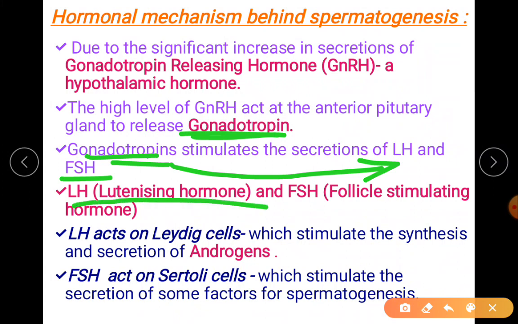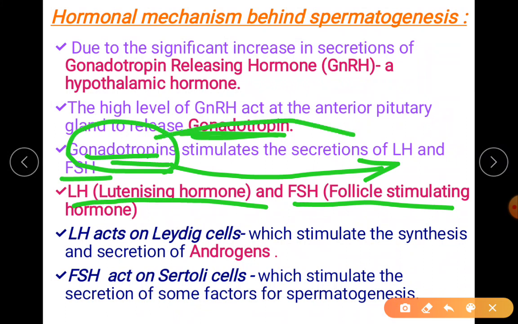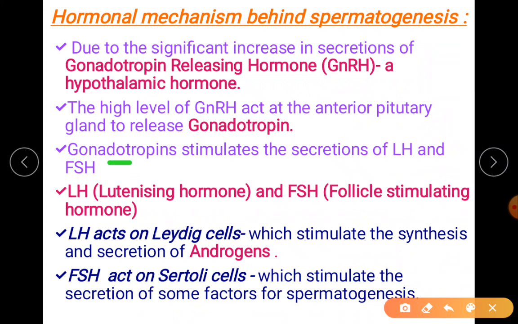You will understand where they will go and act. Your gonadotropins are of two types, LH and FSH.